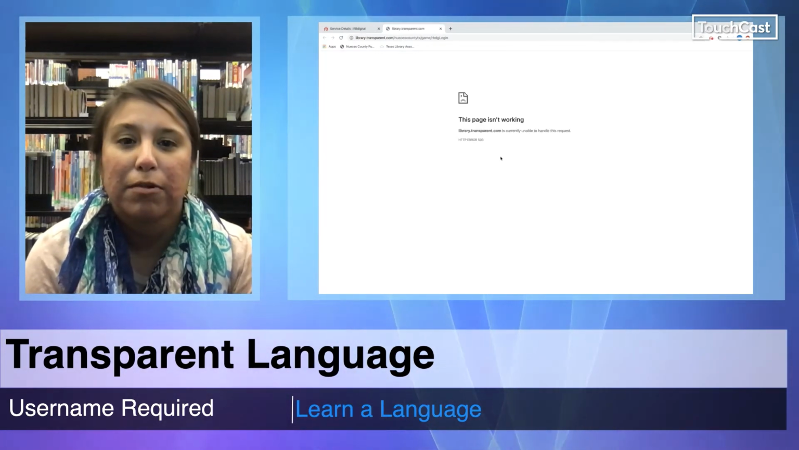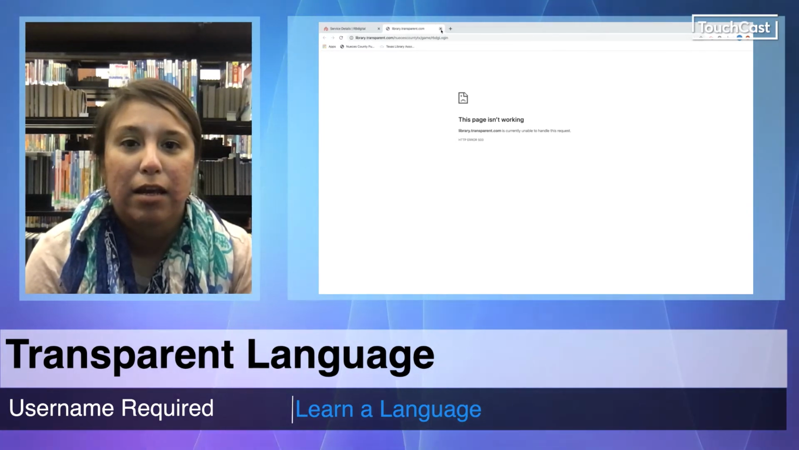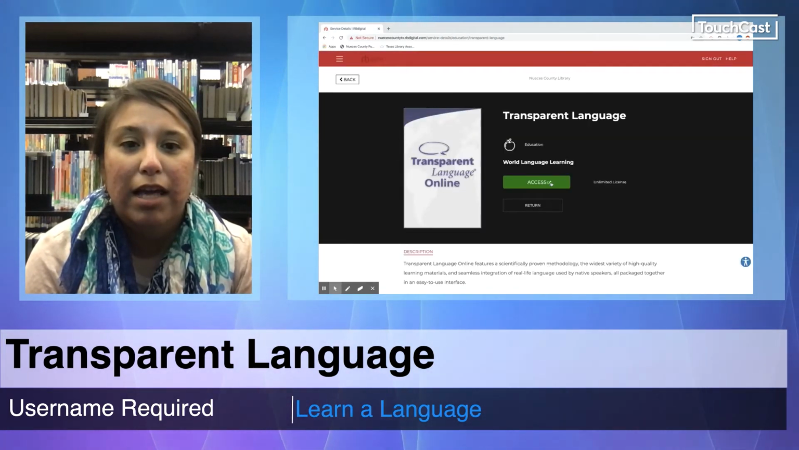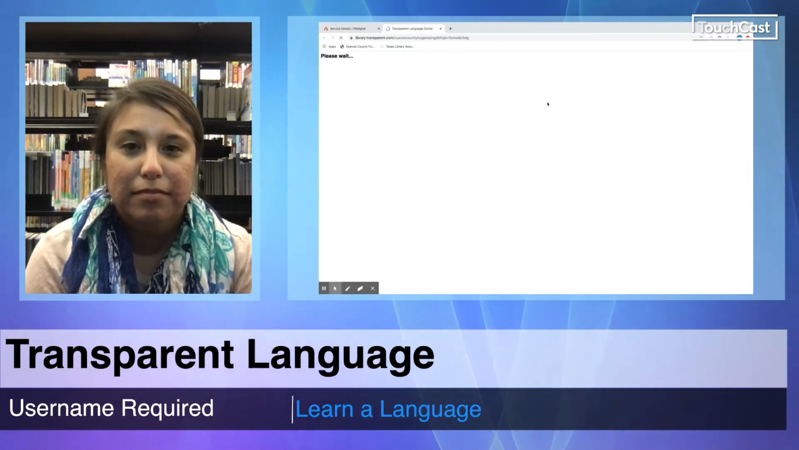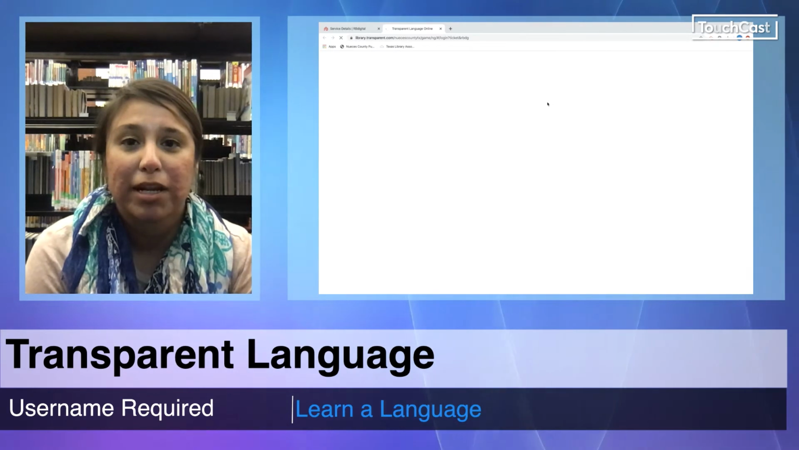Oops, something went wrong. We'll try something else. So we'll go ahead and exit out and click on Access again. That will take you to the Transparent Language website.